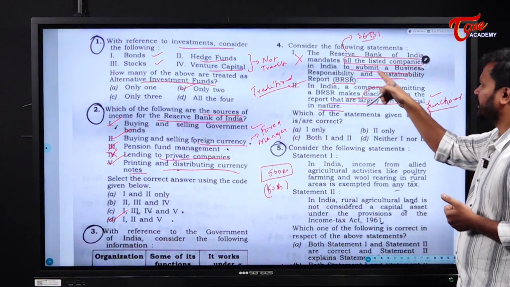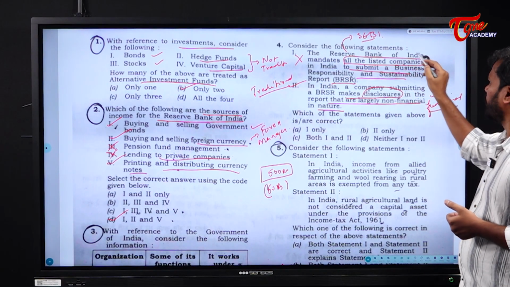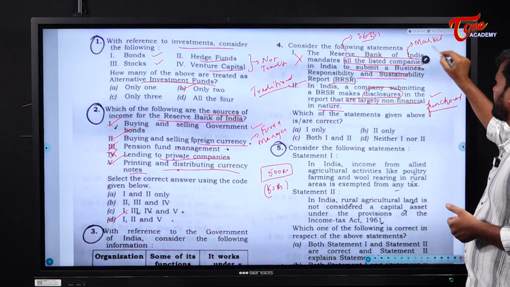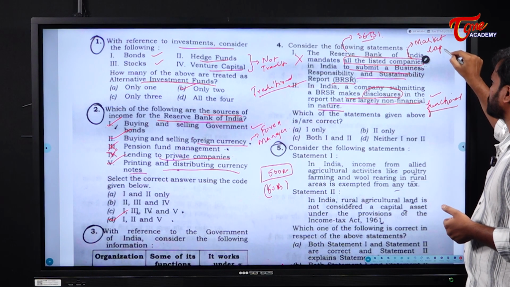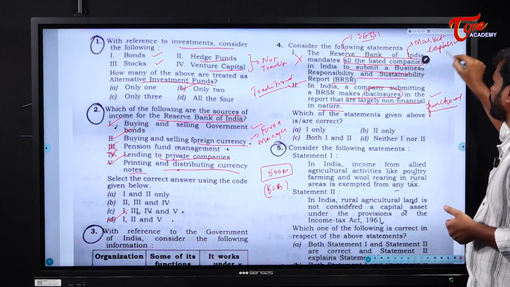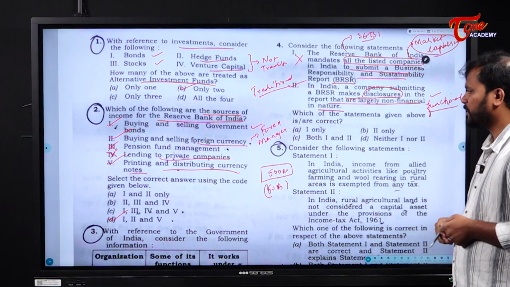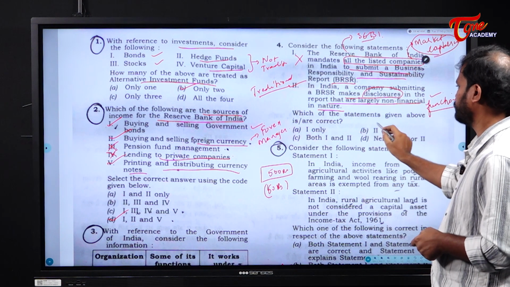And here also, it is not all the listed companies, only those companies whose market capitalization is huge. Only those companies whose market capitalization is more were asked to disclose. Clear? So the answer is only 2.